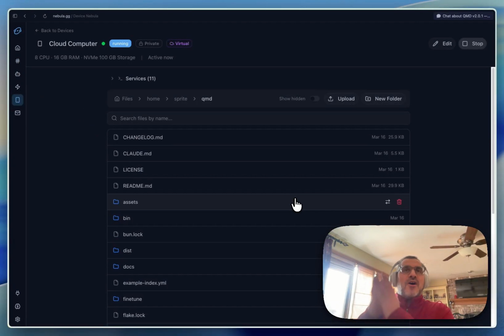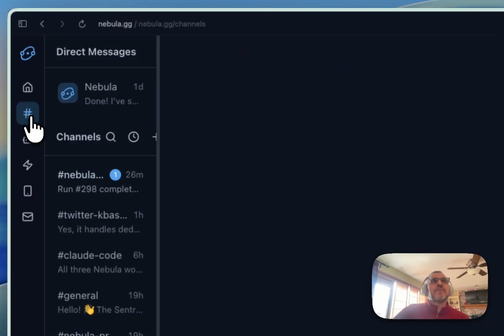And so you can see here that all of this is stateful. It's like it has its own computer. It's installed its own tools. It's written code. It's able to store custom data. And then it's able to launch services associated with that.